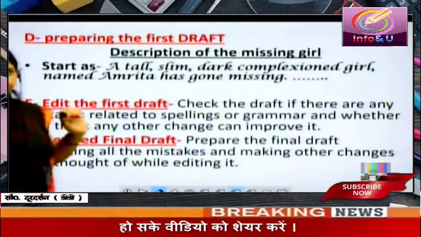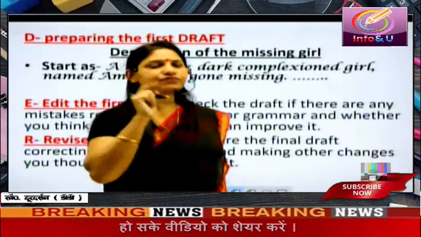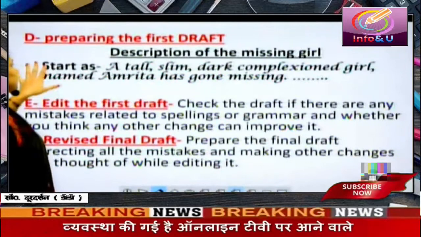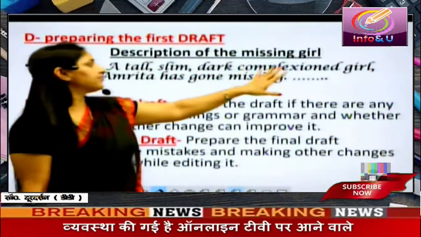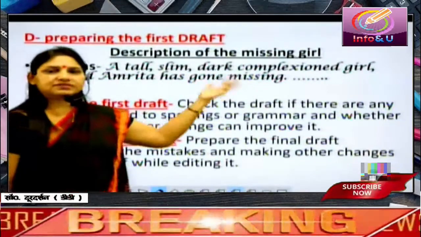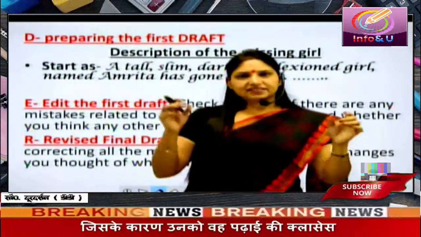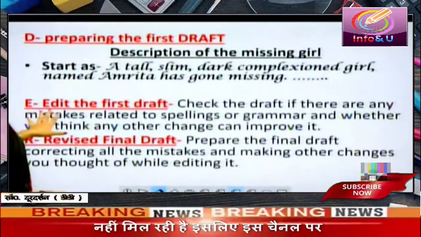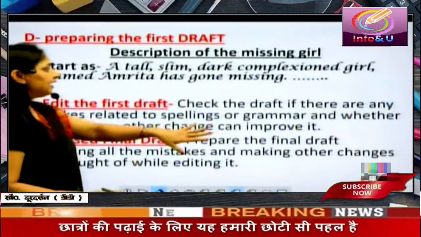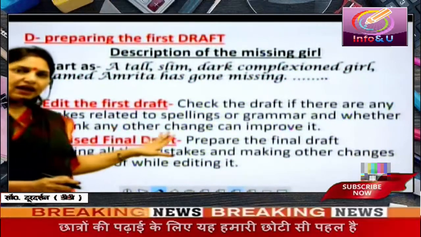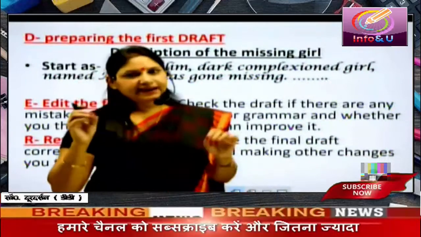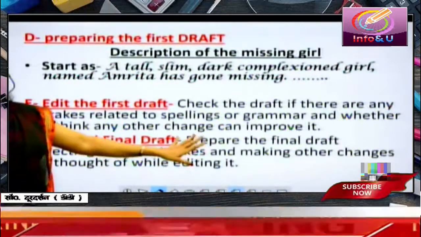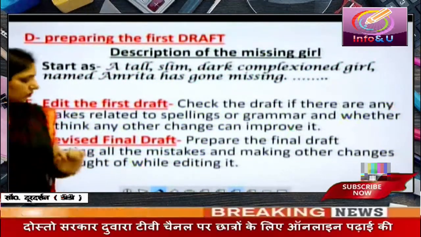Now we come to D. D means draft. Prepare the rough draft. Description of the missing girl. This is the heading. And start as: a tall, slim, dark complexioned girl named Amrita has gone missing. Her age is approximately 14, and you can continue writing like that. Edit the first draft. Check the draft. If there are any mistakes, edit it. Find out if there are mistakes, correct them and prepare the revised final draft. And that is the final draft which is ready to be handed over to the police.